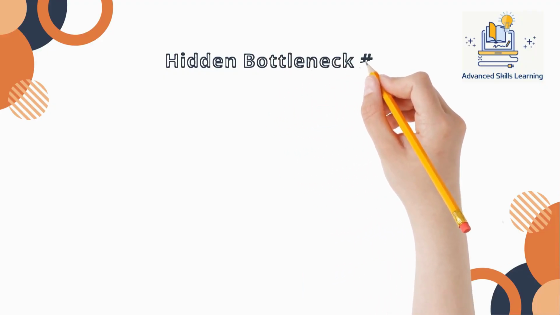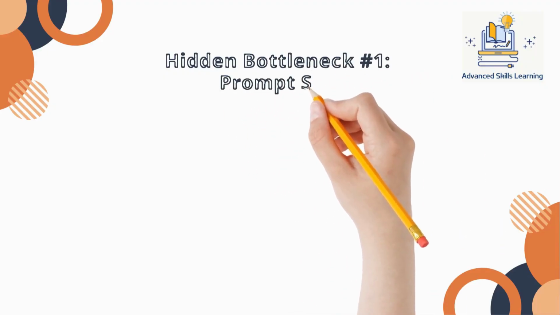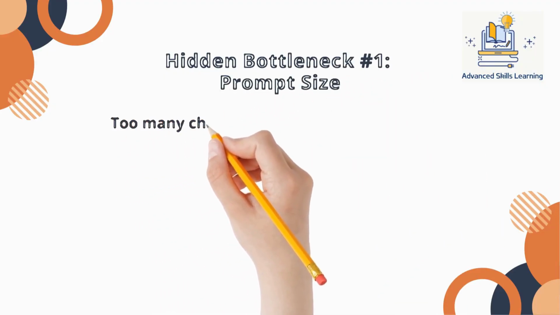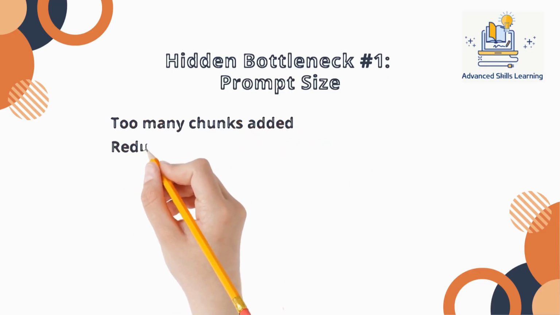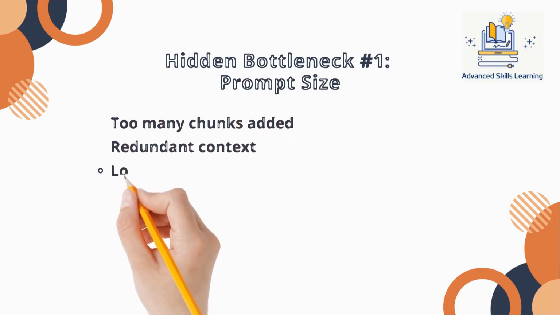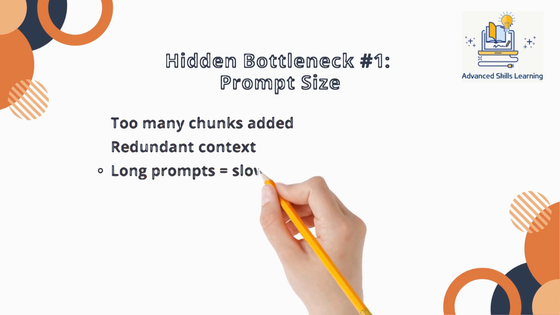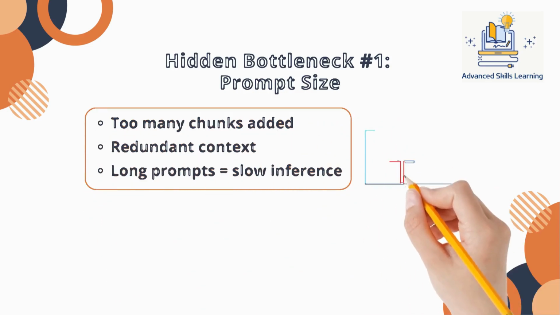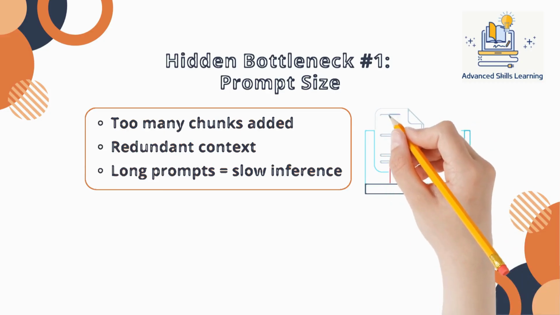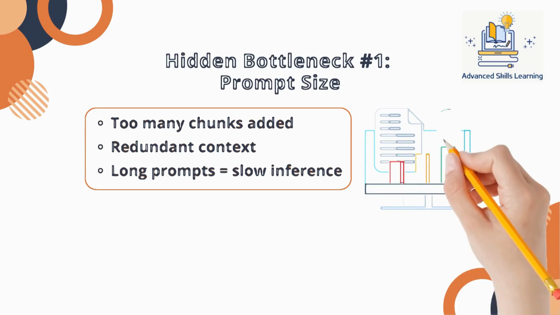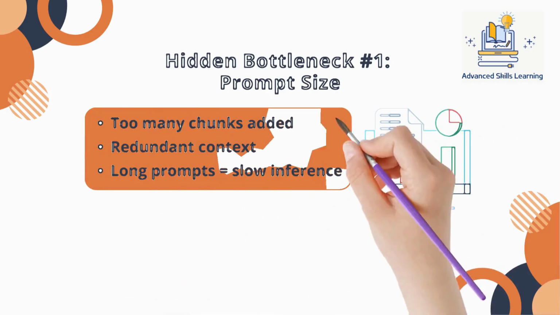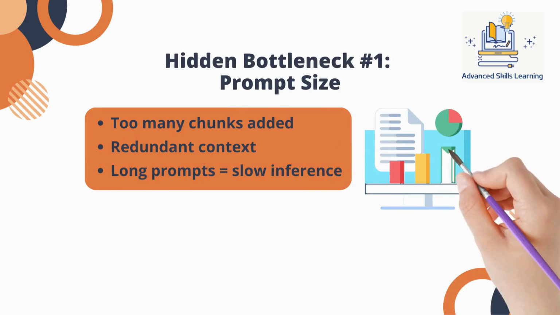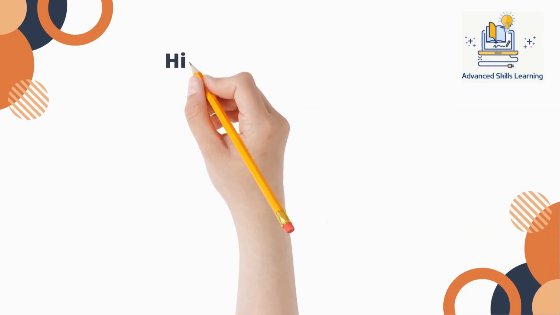And this is where most systems go wrong. The first hidden bottleneck is prompt size. Teams retrieve too many chunks, include redundant information, and build massive prompts. The LLM now has to process all of that context before it even begins generating an answer. Larger prompts don't just increase cost, they directly increase latency. Many systems unintentionally duplicate similar chunks, further inflating prompt size without adding value.